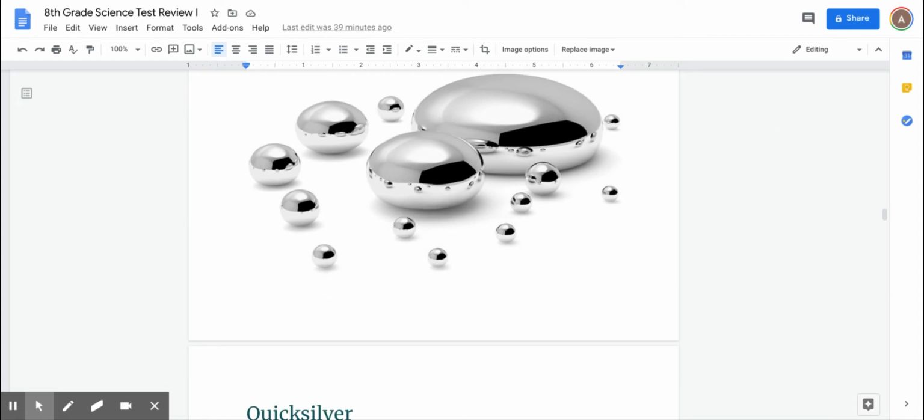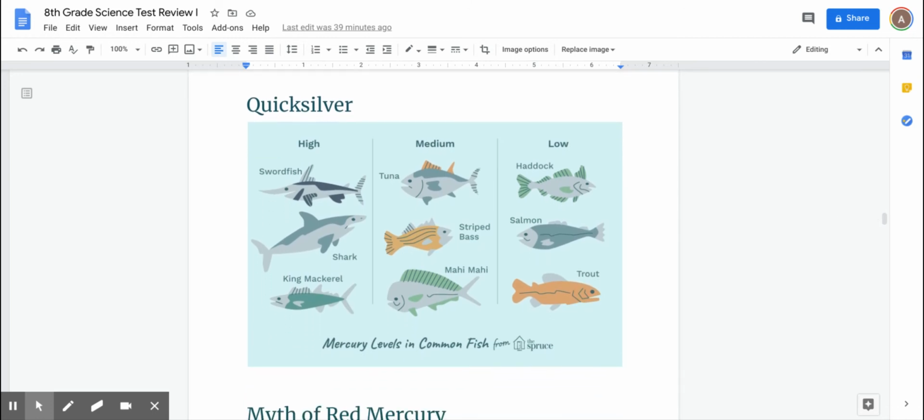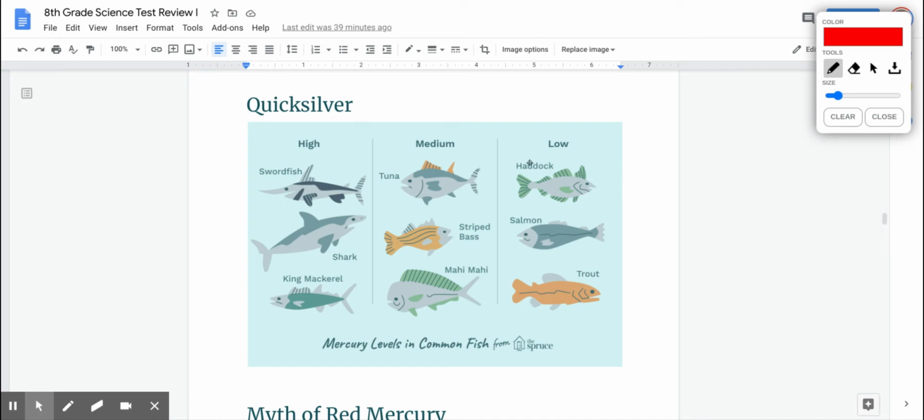There are a couple of myths on mercury, and we'll talk about those in a minute. But the problem with mercury is also that it's found in a lot of fish. So the ones you should try to avoid, not completely avoid, but don't eat them so much. Here's where it's high: in swordfish, in shark, also called mako in stores. Try to avoid this at times. Once a month is okay.